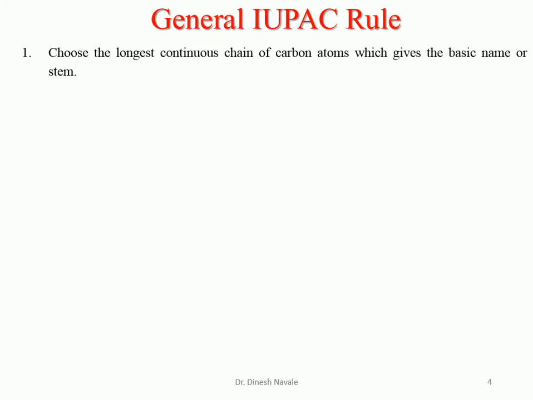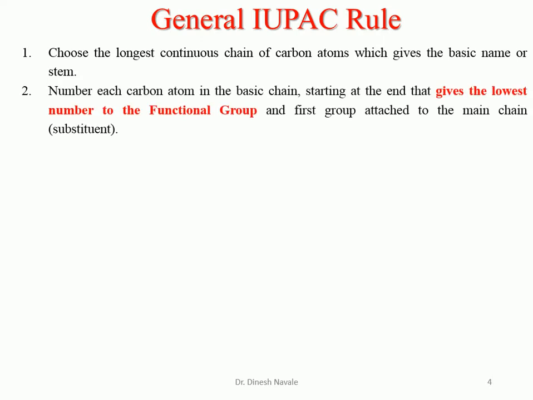What is the first thing? Choose the longest continuous chain of carbon atoms, which gives the basic name or the stem. That means we should be aware of the longest continuous carbon chain present inside the molecule, which is the basis of nomenclature. The second one: we have to give the lowest possible number to the substituent.